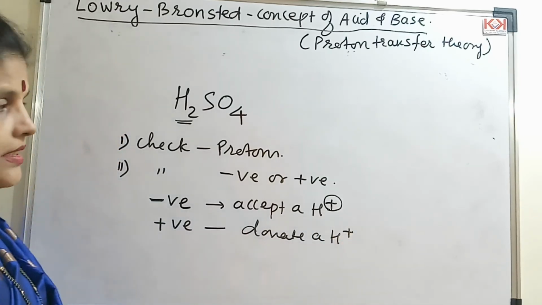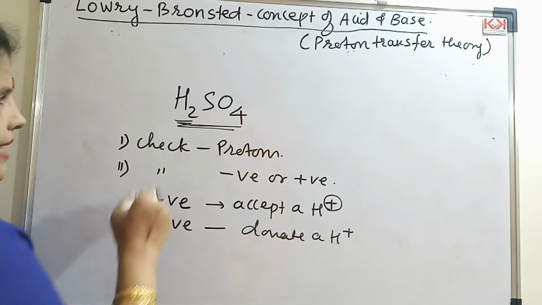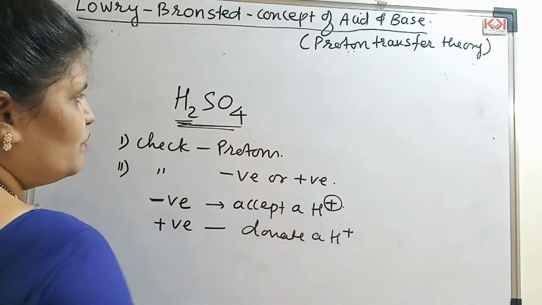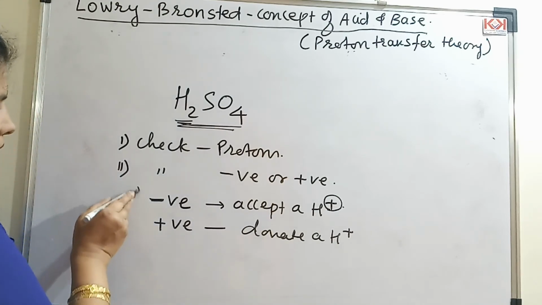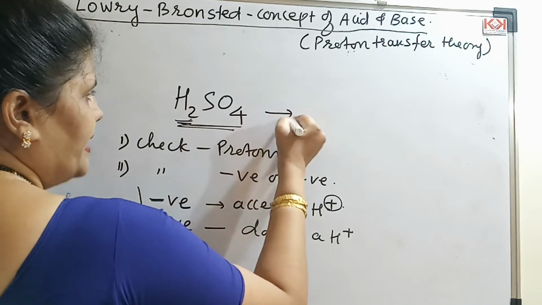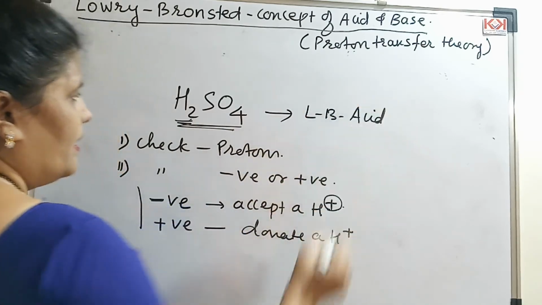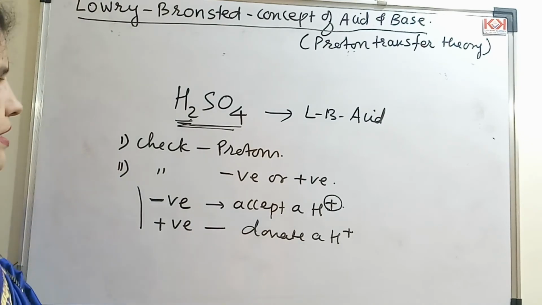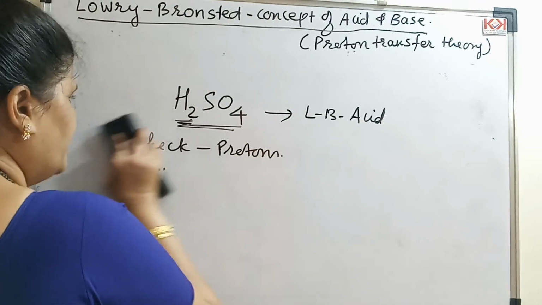This is very easy. Now, if I see this H2SO4, is there any positive or negative charge? There is no positive or negative charge, so I will not go for this concept. There are protons, so they can be donated, and therefore this is a Lowry-Bronsted acid. So how to classify them? This is the shortcut. Let me take a few more examples.